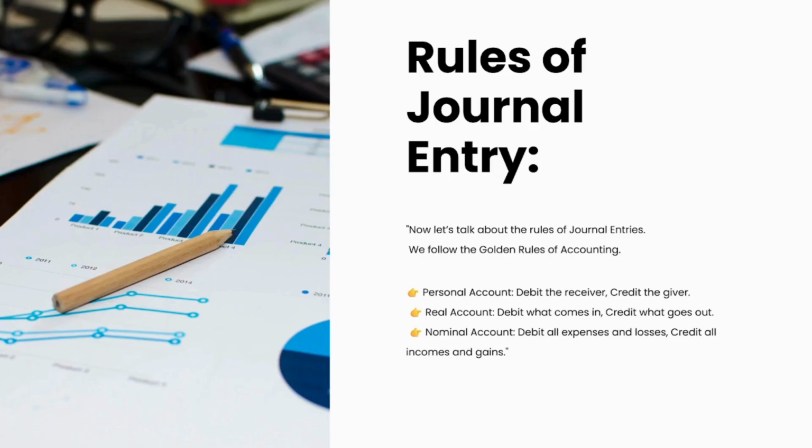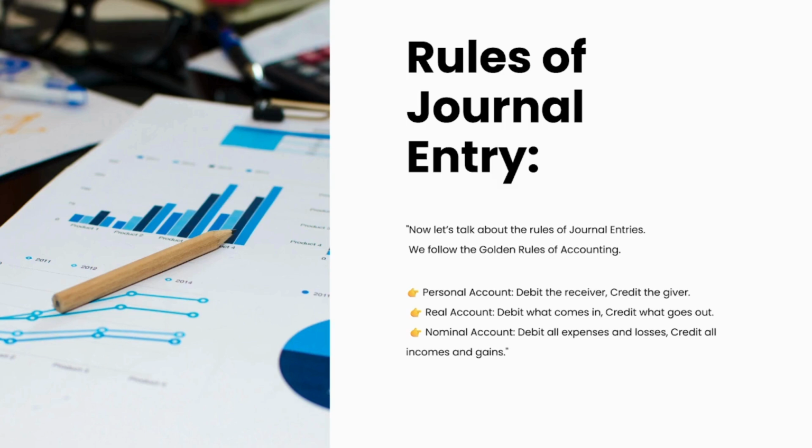Now let's talk about the rules of journal entry. Here are the golden rules of accounting, also known as the rules of the double entry system. The first is personal account, another is real account, and the last one is nominal account. I have also made a video about the double entry bookkeeping system rules, so you can watch that, but let me remind you again.